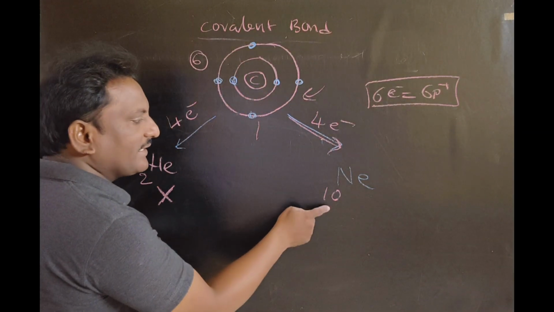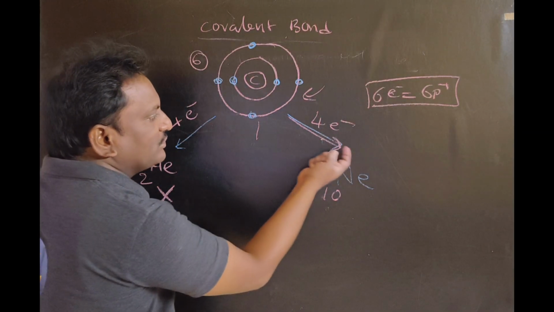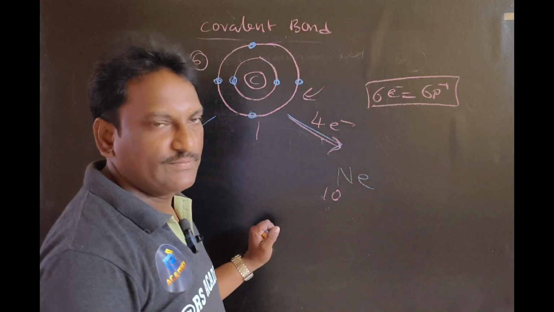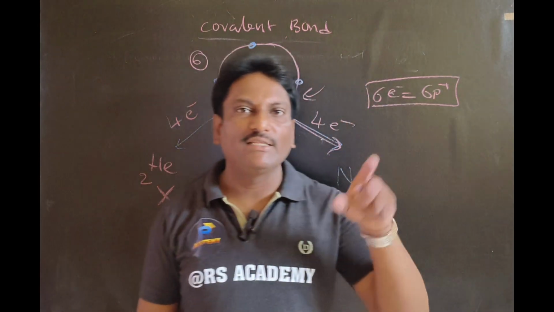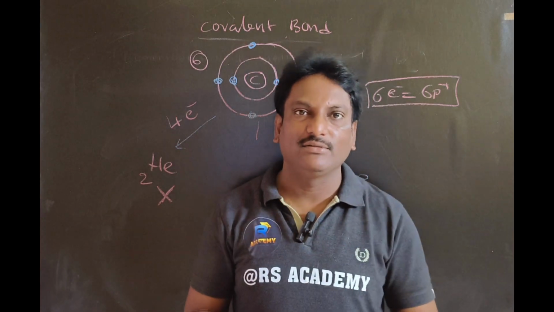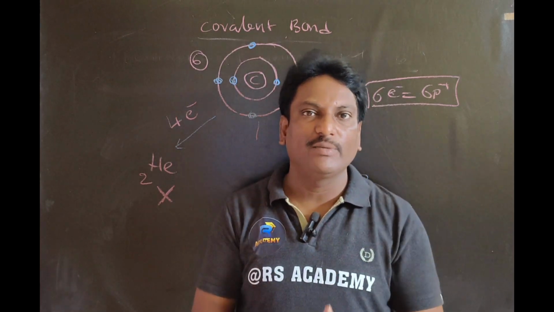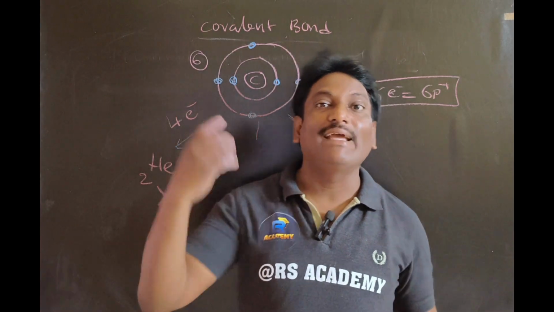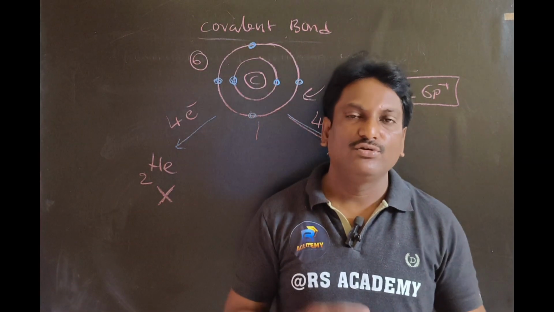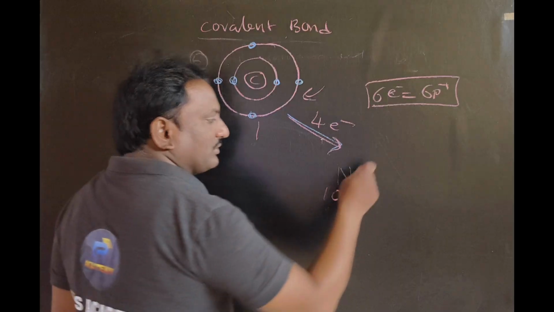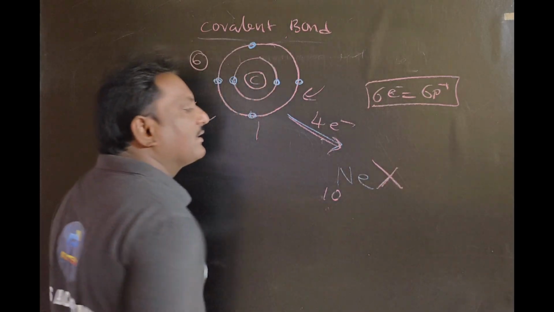But if it wants to attain neon configuration, it should gain 4 electrons from others. In this situation, the protons present in the nucleus are raising their voice: don't accept electrons from others, because we are unable to hold the excess electrons. So that's why this path is also rejected by carbon.